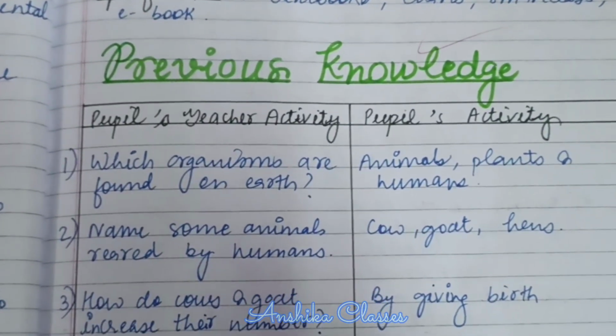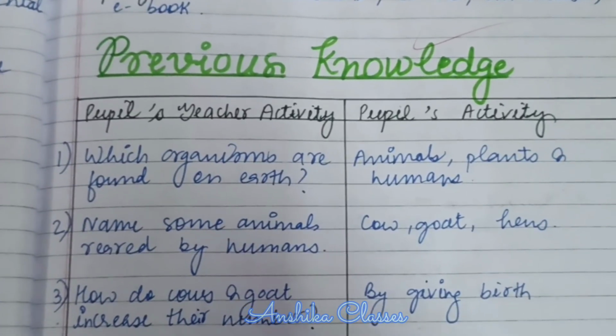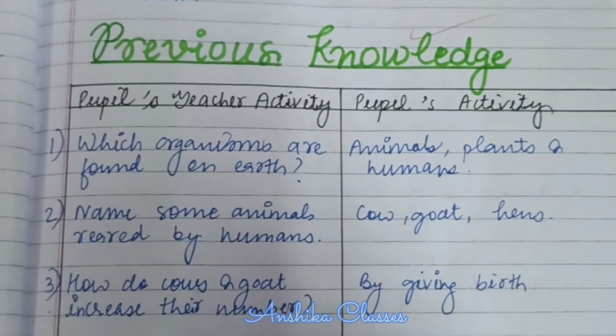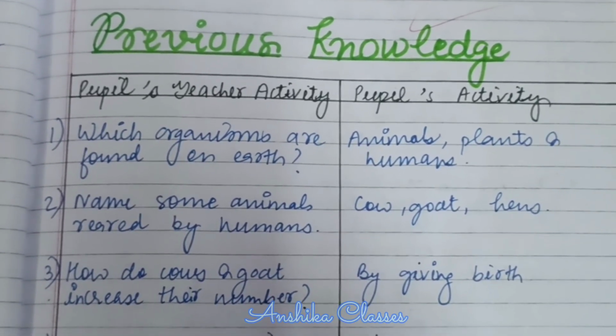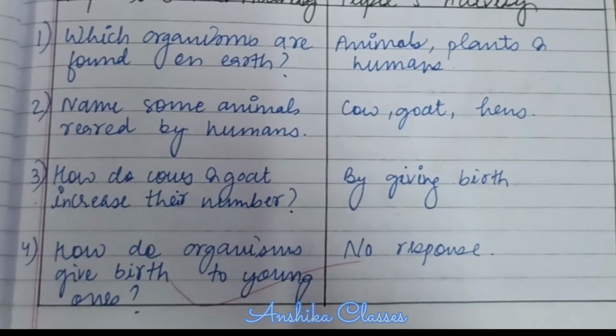Previous knowledge testing, the questions are: which organisms are found on earth? Plants, animals and humans. Some animals reared by humans: cow, goat, hen. How do cows and goats increase in number? By giving birth. How do organisms give birth to young ones?